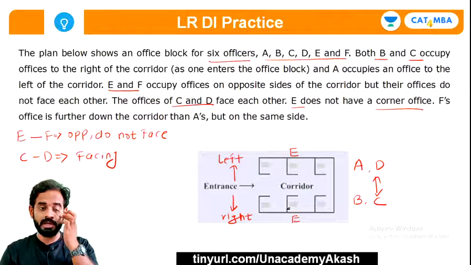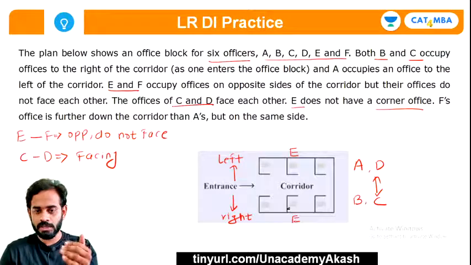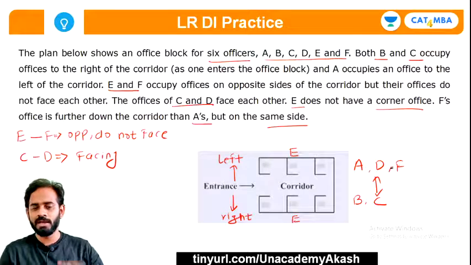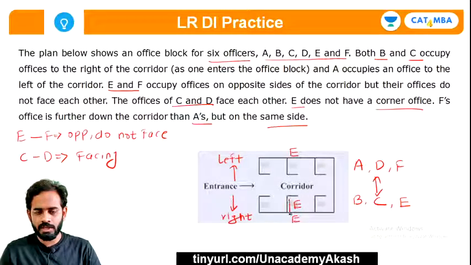F's office is further down the corridor than A's, but on the same side. It means that F and A are towards the same side, and now there is only one person remaining. A is gone, B, C, D. Now only E is remaining, and there was only one place left. So E must be at the middle towards the right hand side of the corridor. So E is fixed over here, and should be cancelled from the other place.